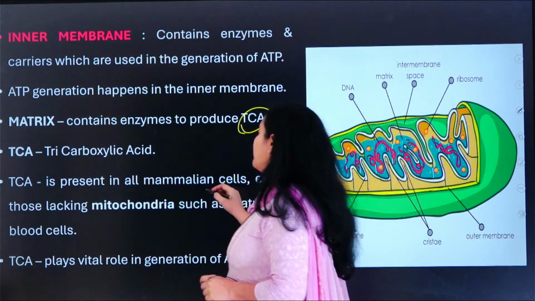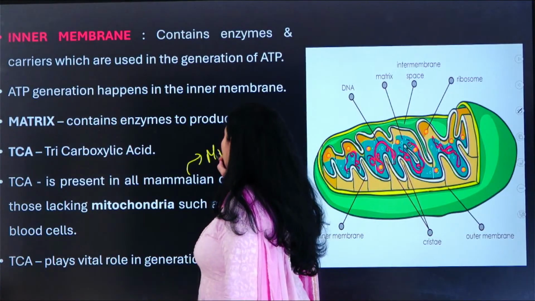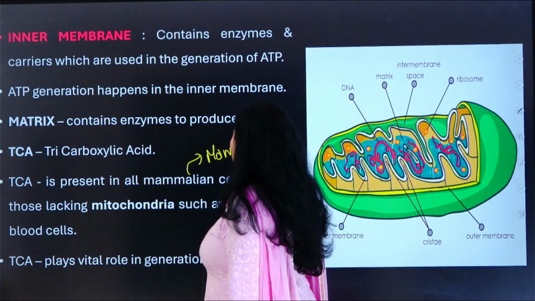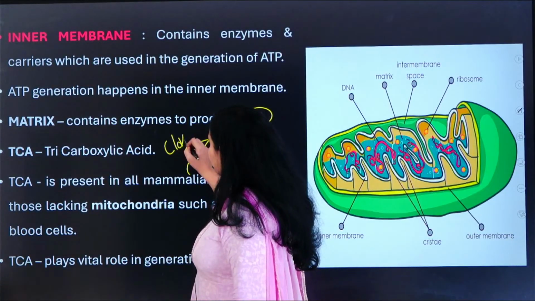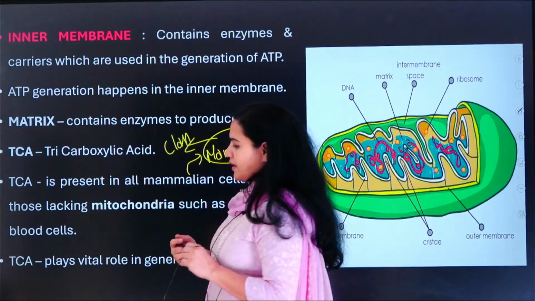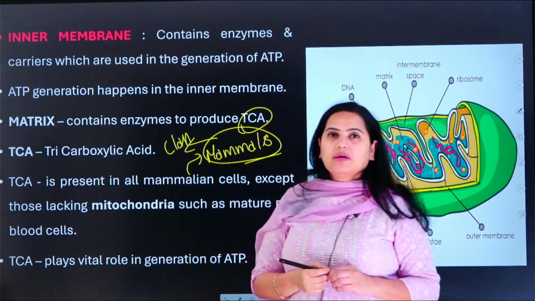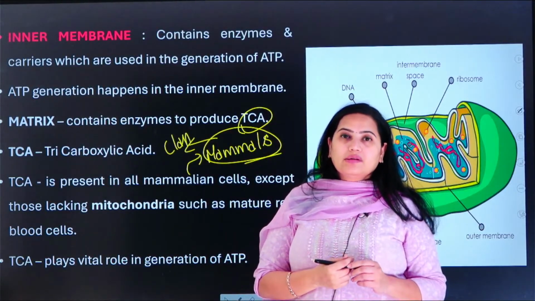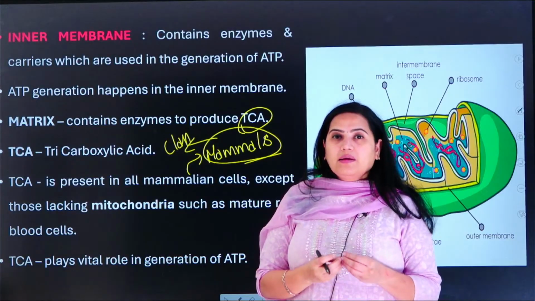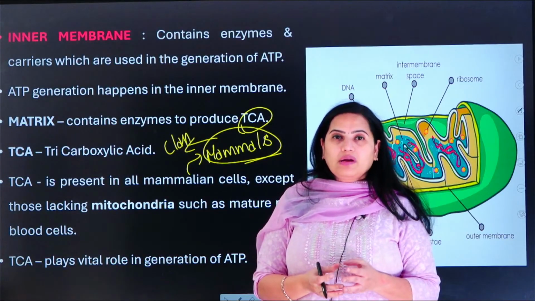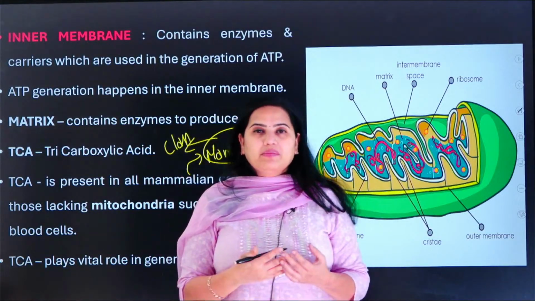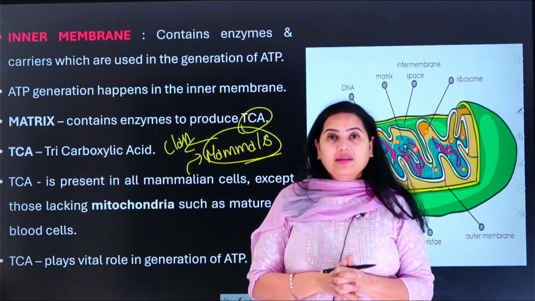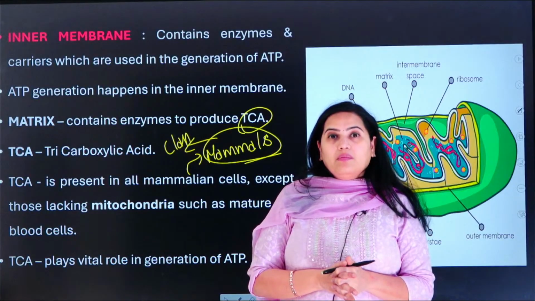What do we mean by mammalian cells? Mammalian means it comes under the taxonomical class mammals. Who are called mammals? Mammals are warm-blooded animals. They have a definite body temperature and they feed their young ones with mammary glands.